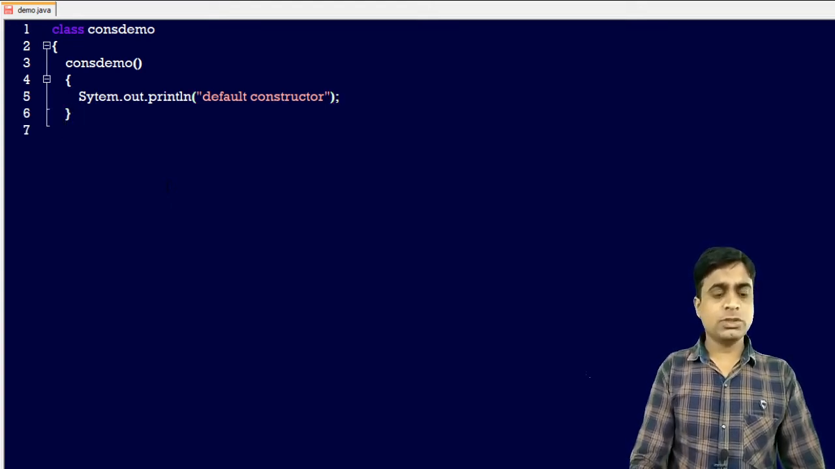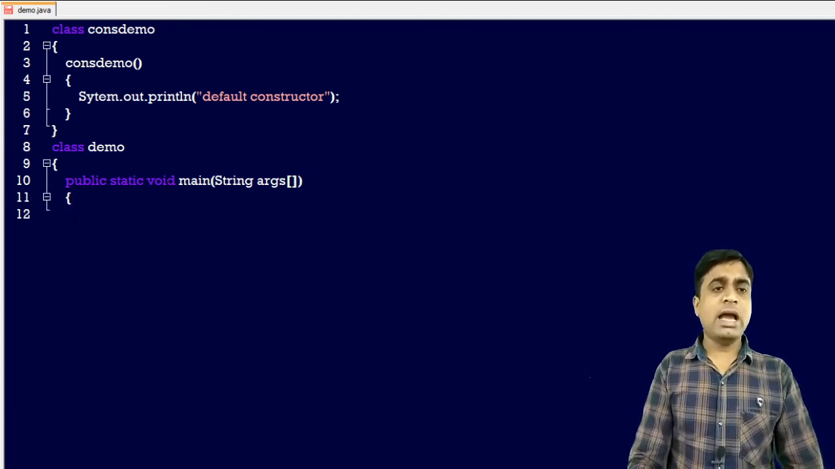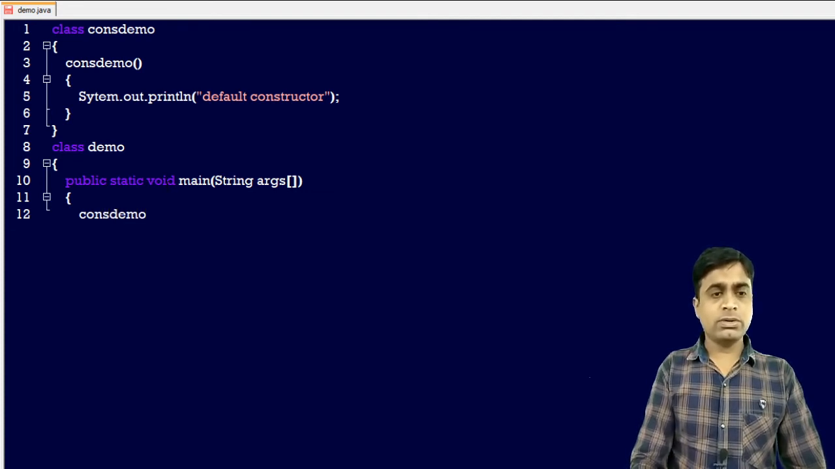Okay, so I am just ending this class. Now I am creating the main class, that is the demo. In that class I am creating the public static void main. Now I am passing the string array of args, and I am creating the object ConstDemo c1 equals new ConstDemo.